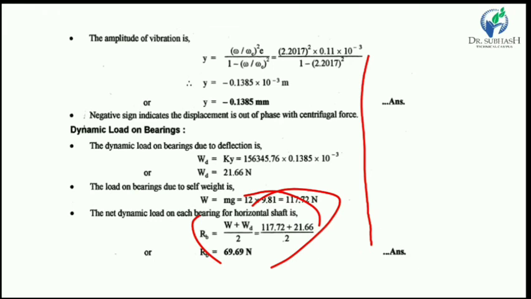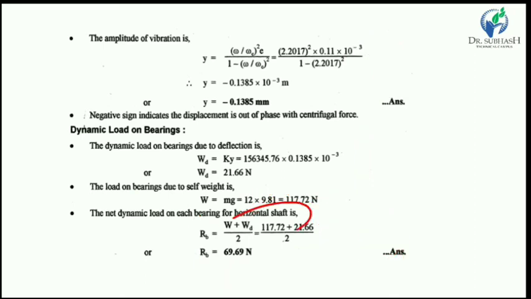If the shaft is vertical, then it's not divided by 2. For the horizontal case, the total load is divided by 2. Put the values of both loads, 21 and 170, divided by 2, and finally we get the load on a single bearing as 69.69 Newton.